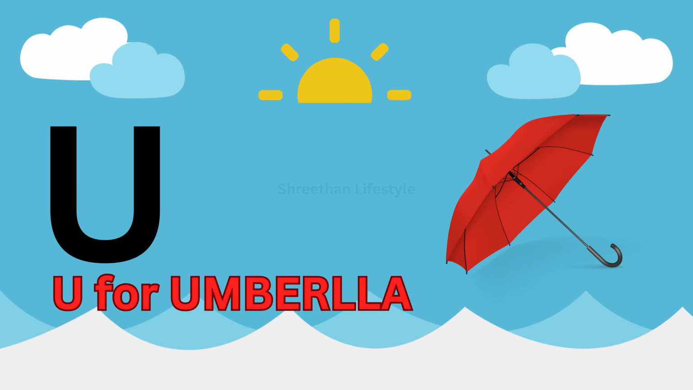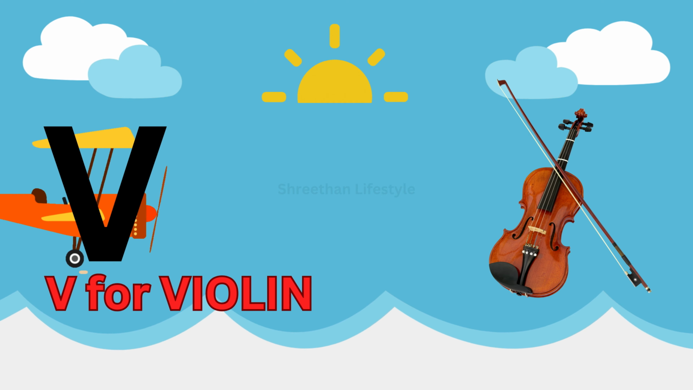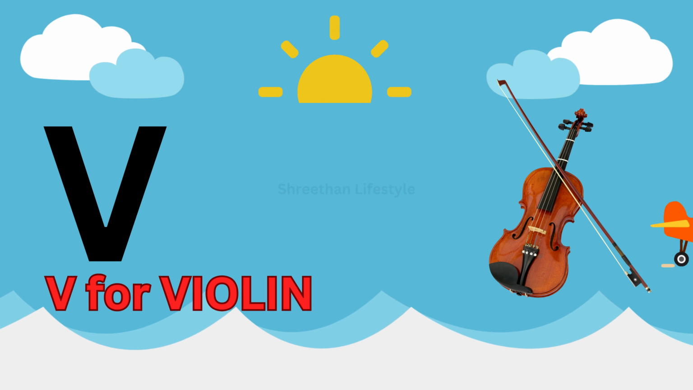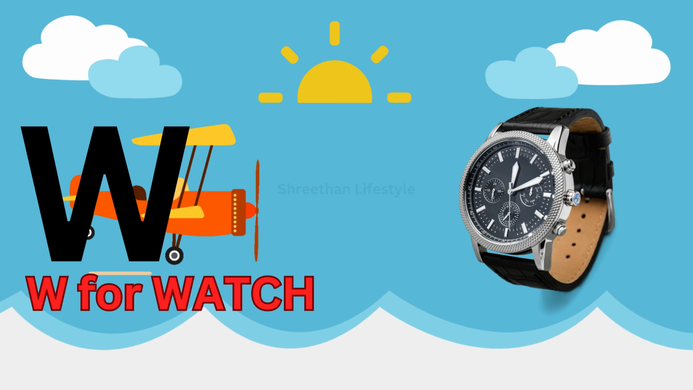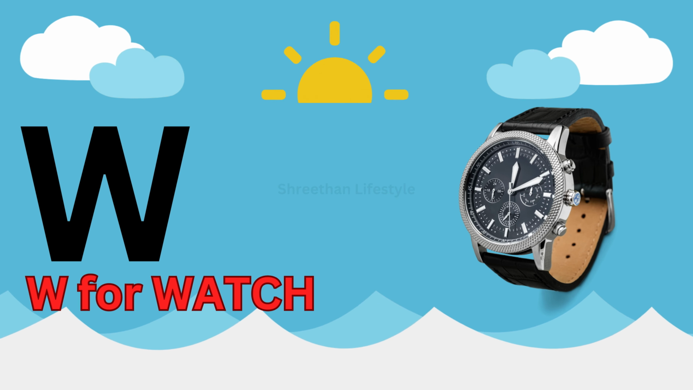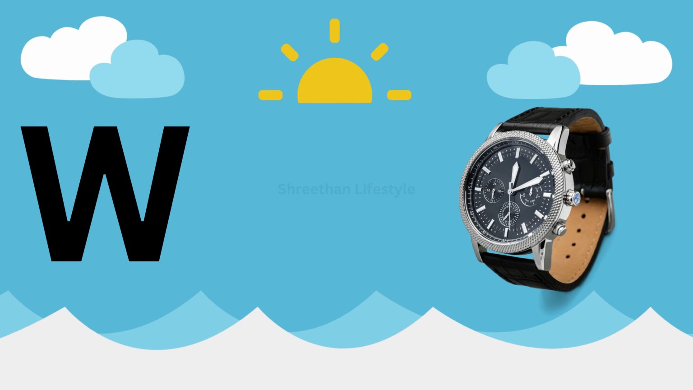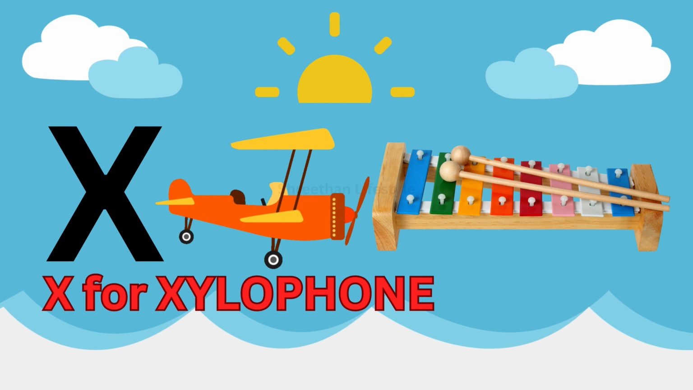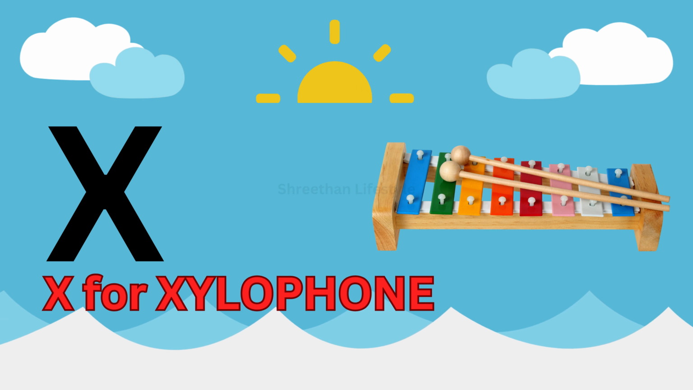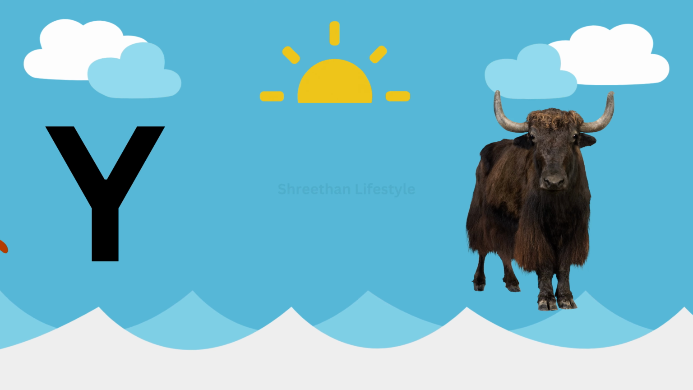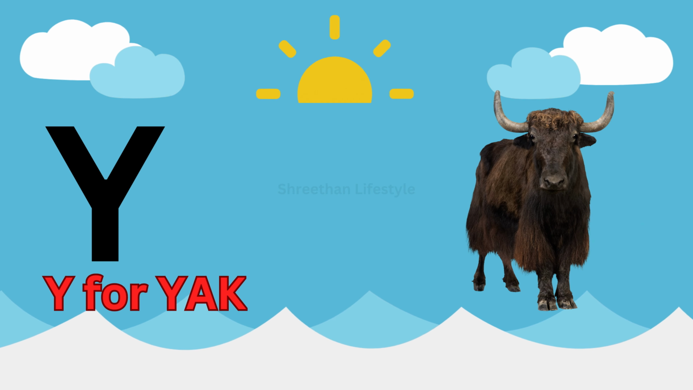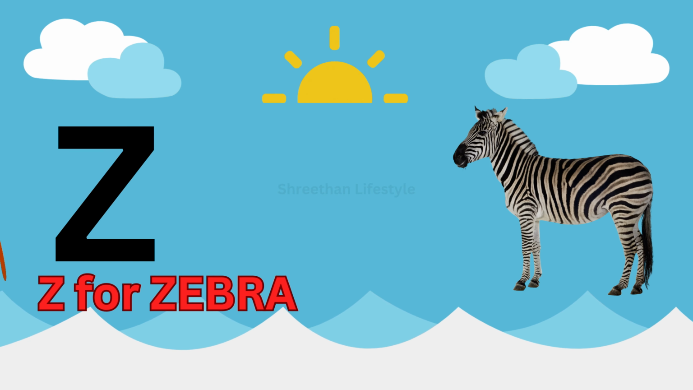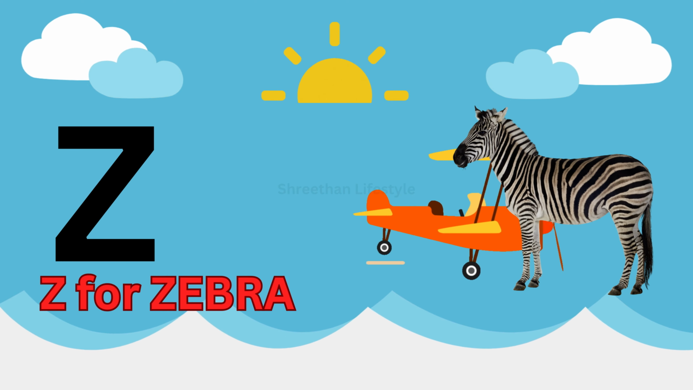Umbrella. Letter V. V for violin. Violin. Letter W. W for watch. Watch. Letter X. X for xylophone. Xylophone. Letter Y. Y for yak. Yak. Letter Z. Z for zebra.